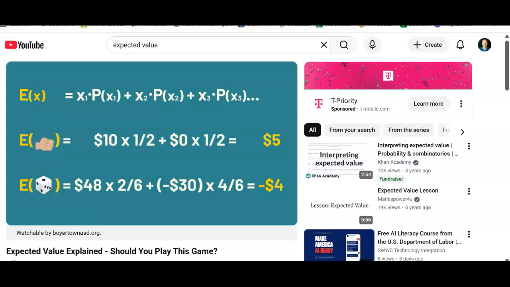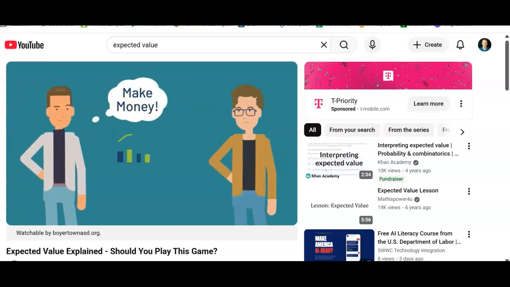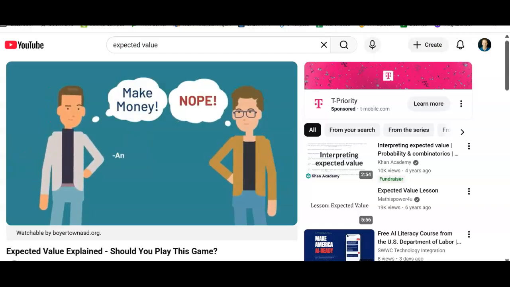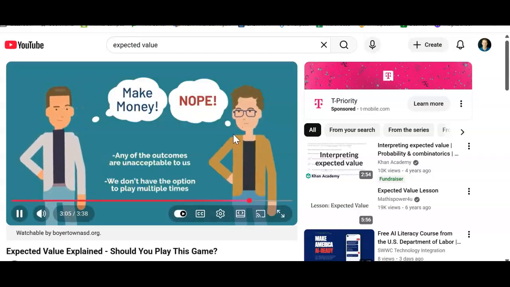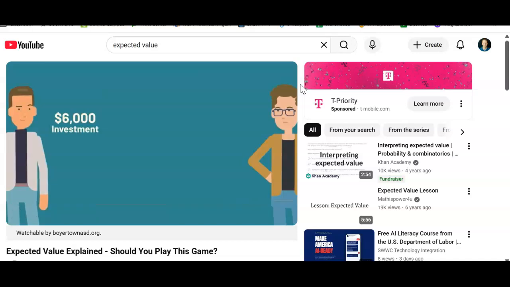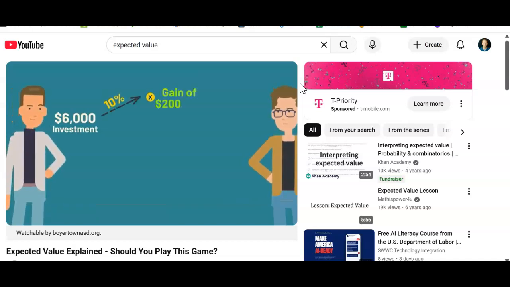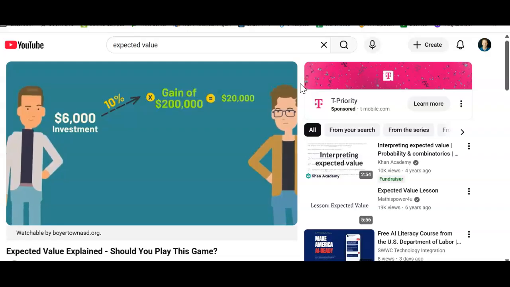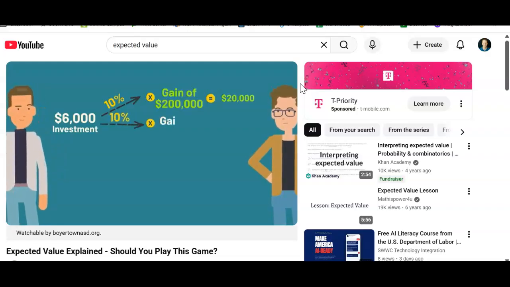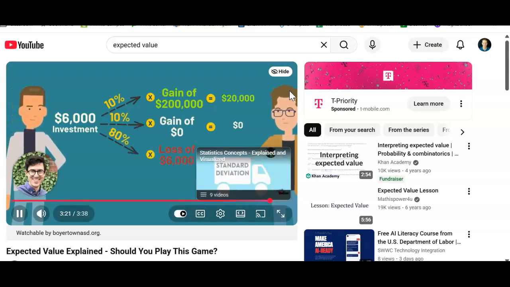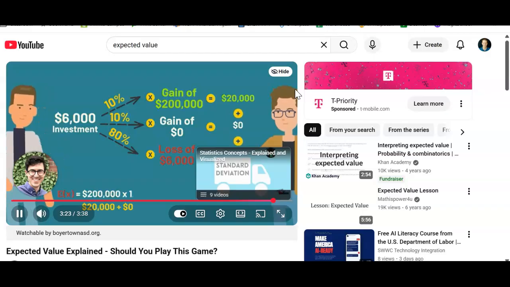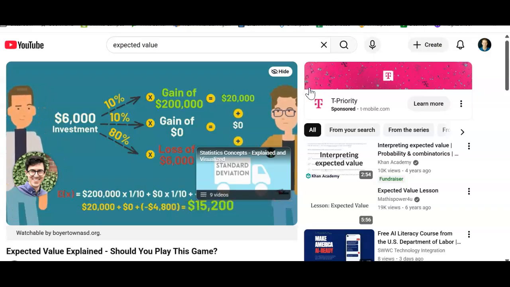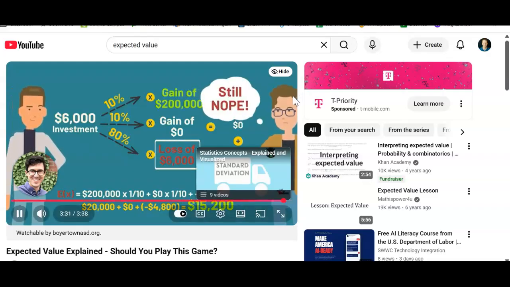One additional note: sometimes an expected value in our favor isn't enough for us to participate. This occurs if any of the outcomes are unacceptable to us and we don't have the option to play multiple times. Imagine a $6,000 investment with an estimated 10% chance of getting back your $6,000 plus a gain of $200,000, 10% chance of getting back your initial investment of $6,000 and coming out even, but an 80% chance of losing the entire $6,000. The expected value is $15,200, which is substantial, but you may not want to open yourself to the most likely outcome of losing $6,000.